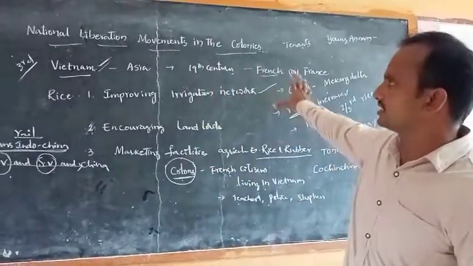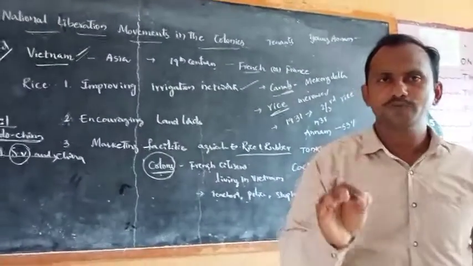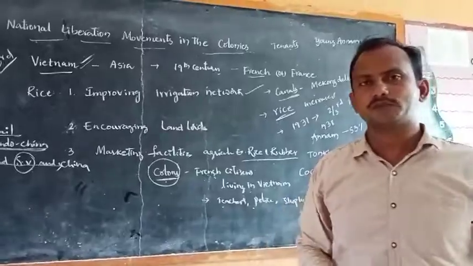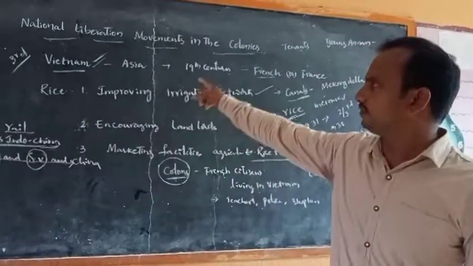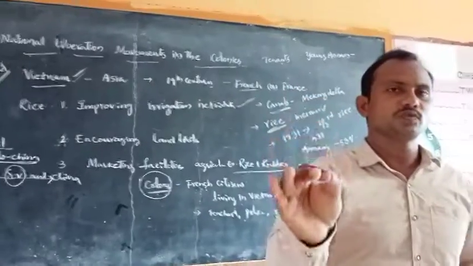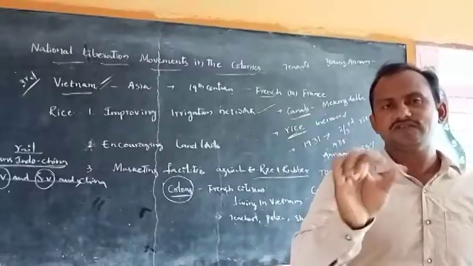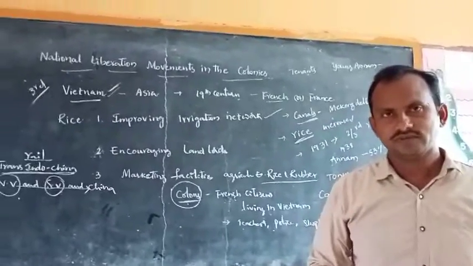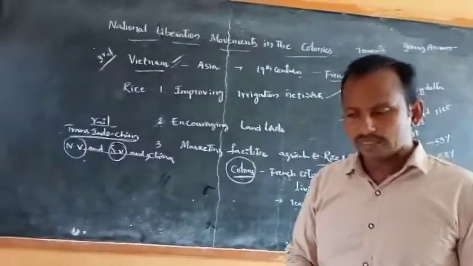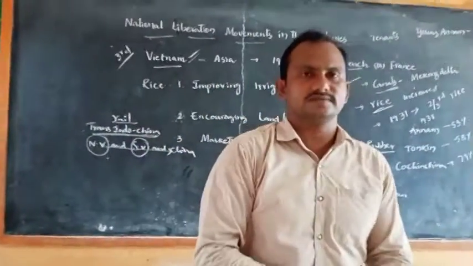In this topic, we discussed that Vietnam was a colony of the French. French people wanted to make Vietnam an exporter of rice. To achieve that, they adopted the Threefold Strategy. French people concentrated only on agriculture. They did very little for industrialization. Okay, next we will discuss Ho Chi Minh in our next class.